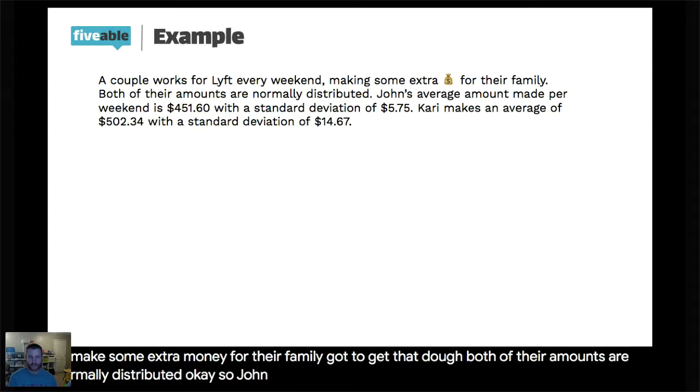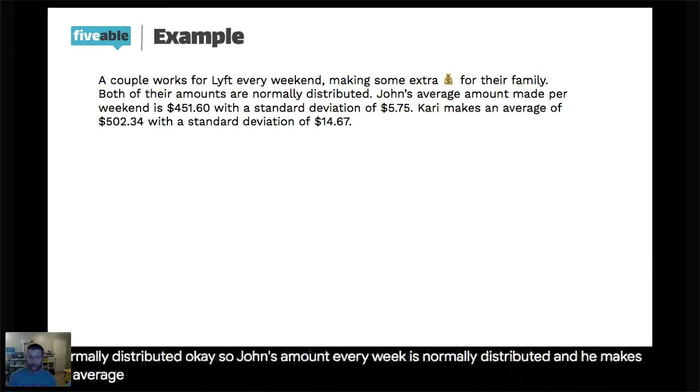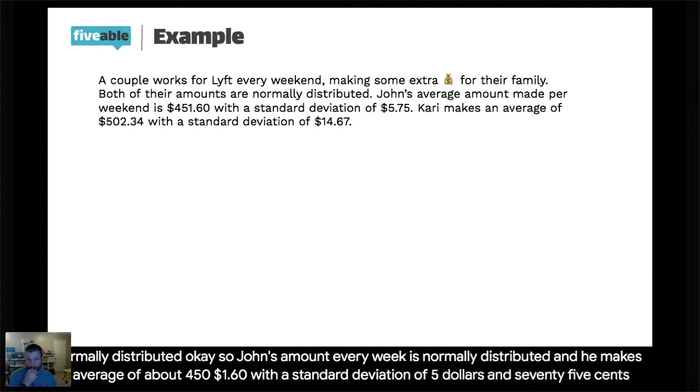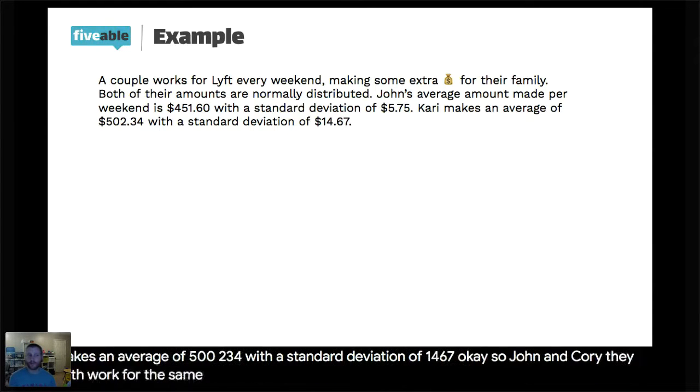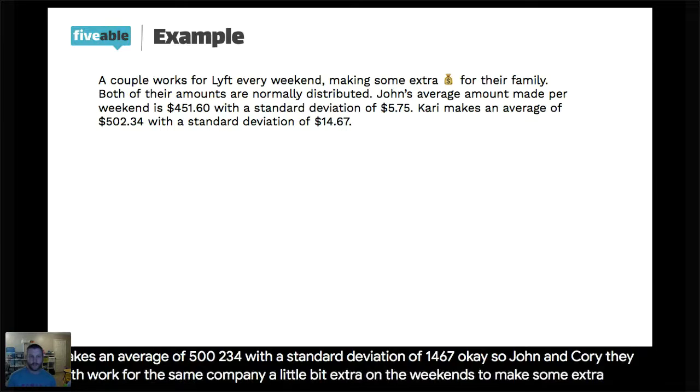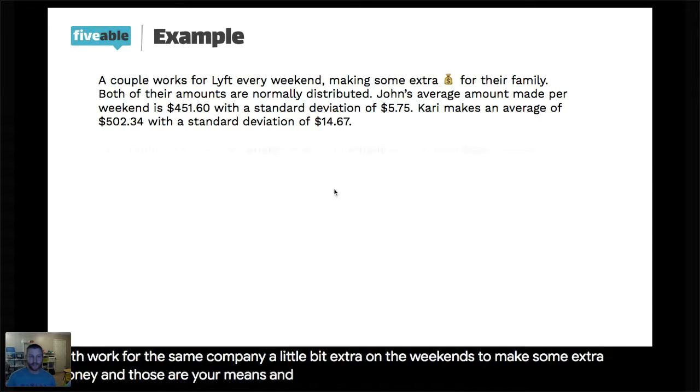John's amount every week is normally distributed, and he makes an average of about $451.60 with a standard deviation of $5.75. Kari makes an average of $502.34 with a standard deviation of $14.67. John and Kari both work for the same company, a little bit extra on the weekends to make some extra money. And those are your means and your standard deviations.